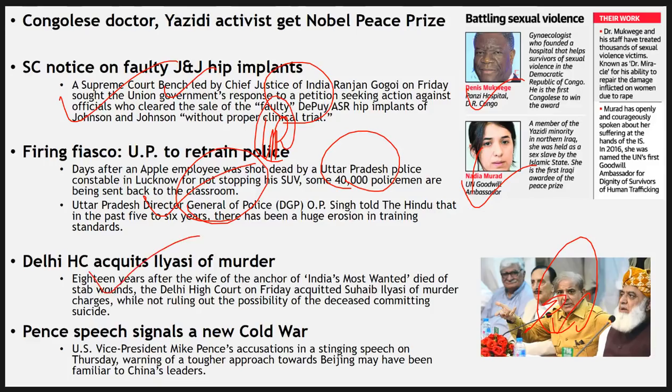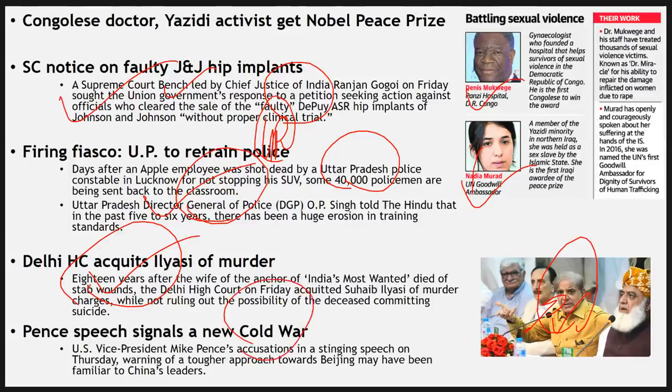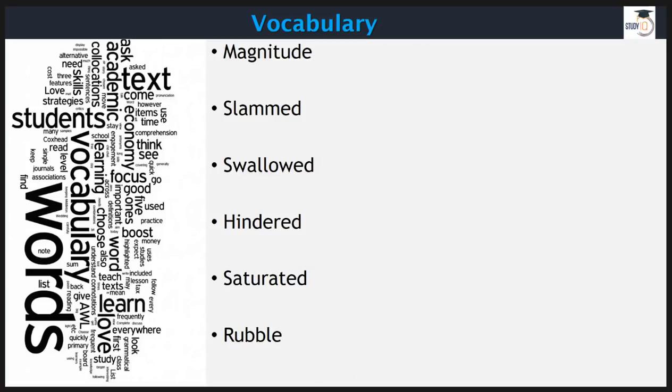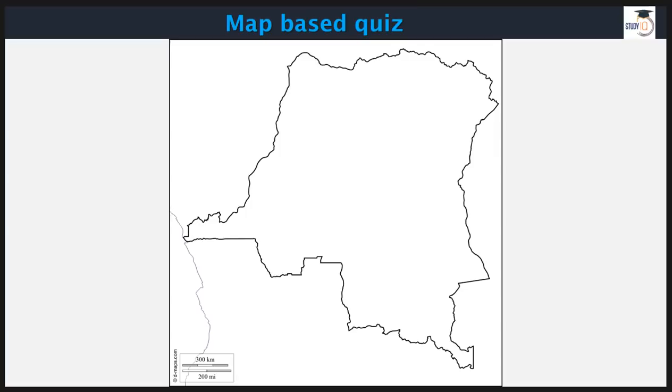Then you have Delhi High Court. After 18 years, a person has been acquitted. So that's a matter of shame. And then you have this vocabulary. One last item, Cold War is brewing, and this is going on between USA and China. You have vocabs here. Yesterday's answer for your map-based question is Mongolia. Ulaanbaatar is its capital, and it's a Buddhist country. Very good relationship with India. You have this country here.